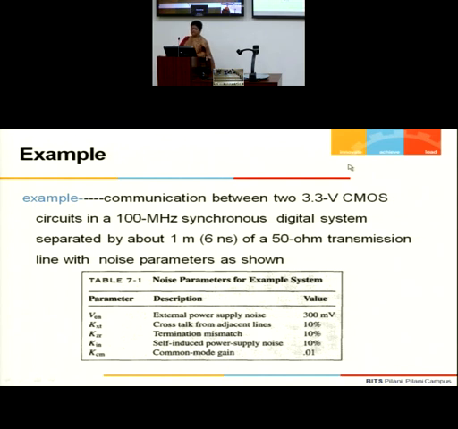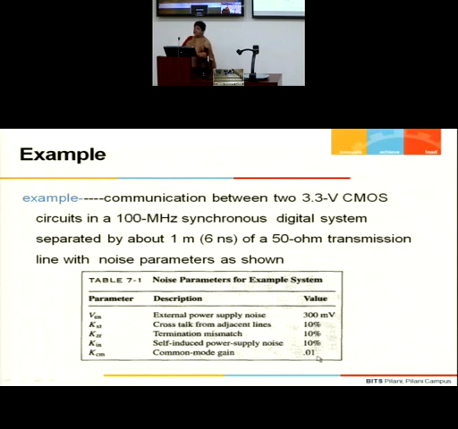We are also given that the transmitters and receivers communicating with each other are composed of 3.3 volt CMOS circuits, and my system has the following noise: external power supply noise, crosstalk, termination mismatch, self-induced power supply noise, and a very low common mode gain. Very, very low, but I want even lower than that. Remember, the noise gets rejected if you have a very low common mode gain. So 0.01 may not be sufficient for me.